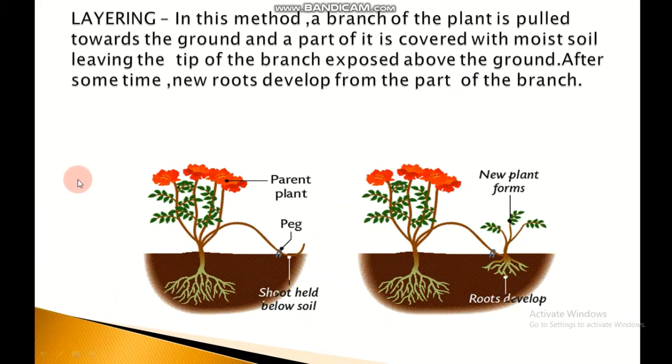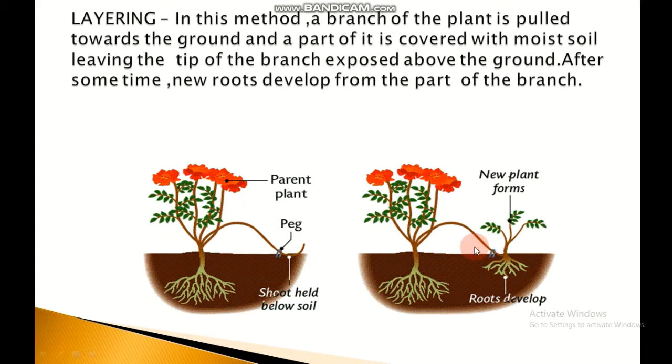Let's take an example. A branch of the parent plant is pulled toward the earth and buried in moist soil. The part of the branch which is buried in soil grows its own roots.